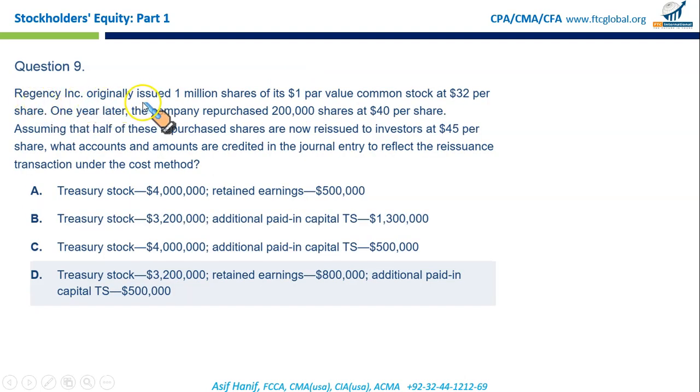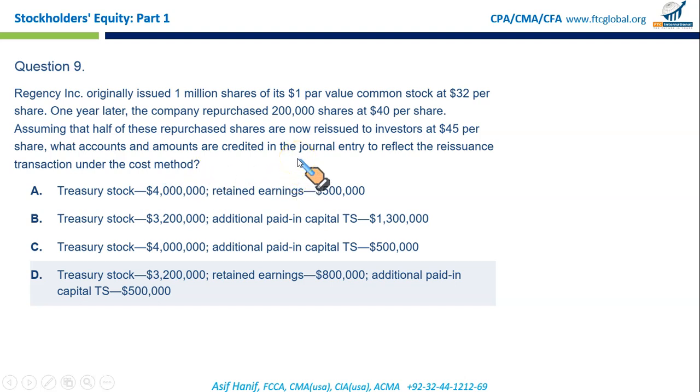Regency Incorporated originally issued 1 million shares of its $1 par value common stock at $32 per share. One year later, the company repurchased 200,000 shares at $40 per share. Assuming that half of these repurchased shares are now reissued to investors at $45 per share, what accounts and amounts are credited to the journal entry to reflect the reissuance transaction under the cost method? Previously, the example I gave you involved a loss. When the treasury stocks were issued, they were issued at a loss. This time they are being issued at a gain.